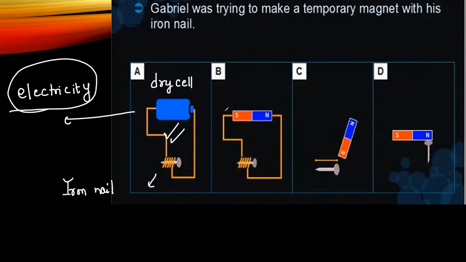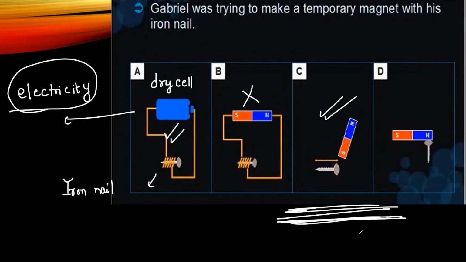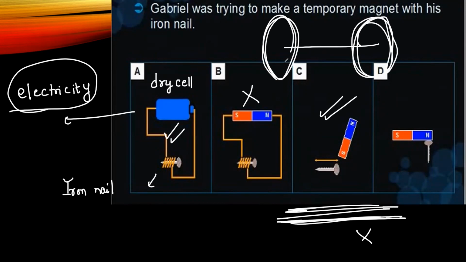Now what do you think this magnet is doing here? Nothing. When a magnet is passed through a circuit, it will have no effect. Now you see this position. Here we have taken an iron nail and we are moving it back and forth like this. So no magnetism. For a magnet, we have to move in one direction, north to north or south to south. It should not move in two directions, otherwise magnetism will not happen.